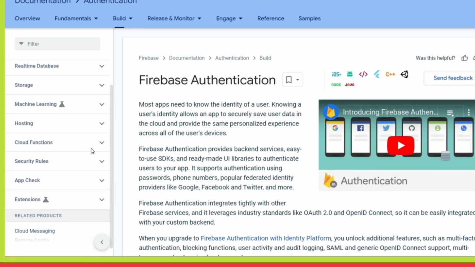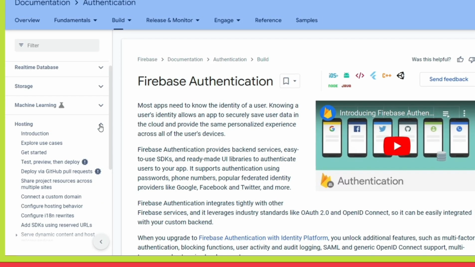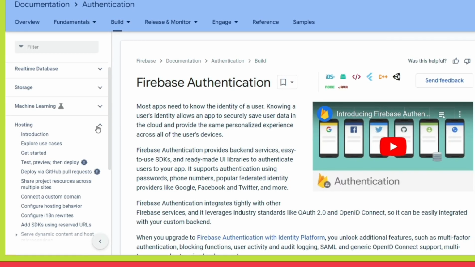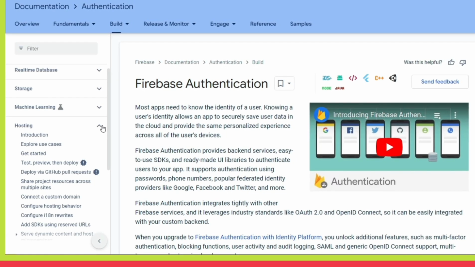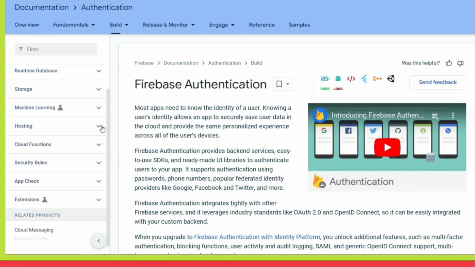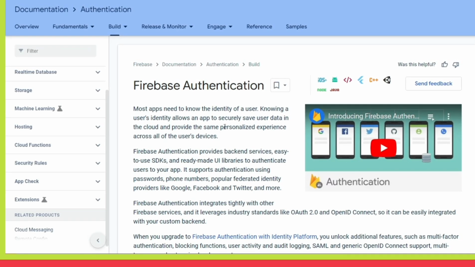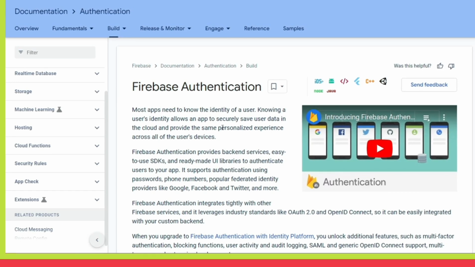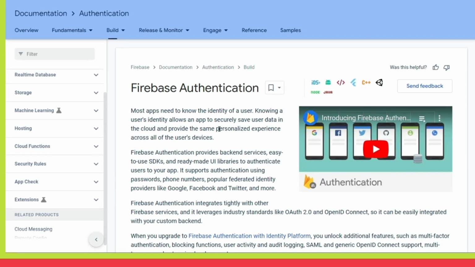Apart from this, we will see hosting. If you have a front end, it has to be hosted somewhere, right? So that users can access it around the world. And Firebase Hosting provides a seamless experience to build your front end and deploy it very fast. You don't have to do a lot. You just have to put in some configurations, and you can use any framework, whether it is React or plain JavaScript or HTML and CSS. You can put it up very fast without any hassle.